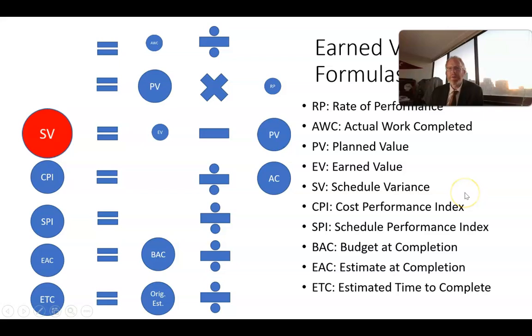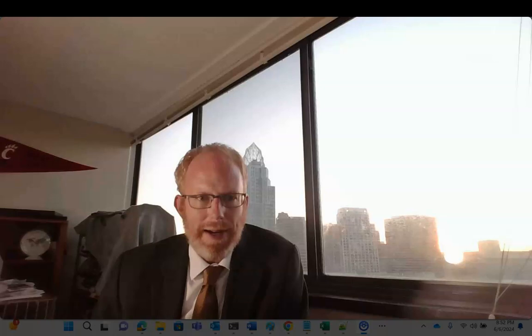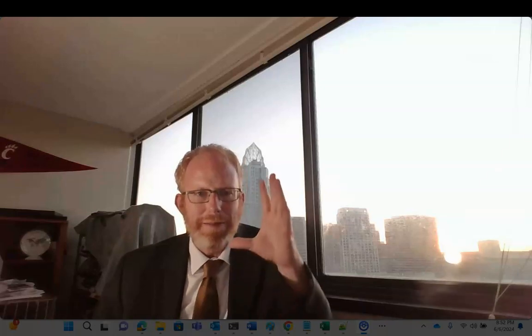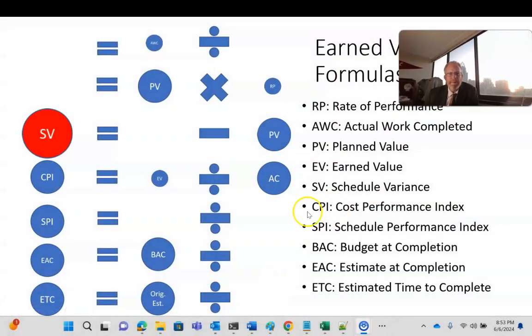Now the cost performance index. For that, we take the earned value and we divide by the actual cost. This is a bit of a tricky one because both of these numbers can change. We've already seen that earned value will be smaller if we're running behind schedule. But what about actual cost? Well, what if we're running behind schedule and our costs are greater than we anticipated? That actual cost is going to be greater.